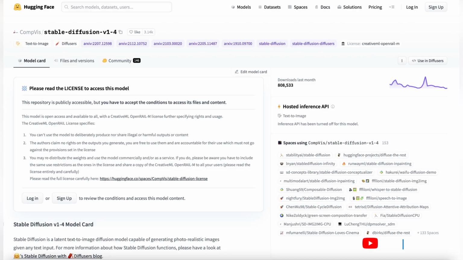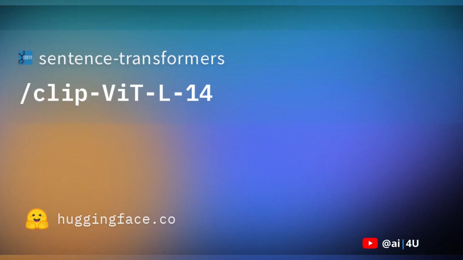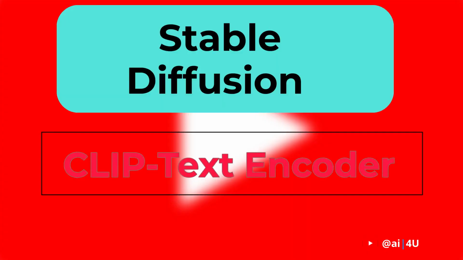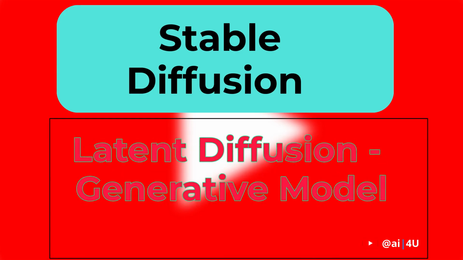The model is trained on 512 x 512 images from a subset of the LAION-5B database. This model uses a frozen CLIP ViT-L/14 text encoder to condition the model on text prompts. With its 860 million UNet and 123 million text encoder, the model is relatively lightweight and runs on a GPU with at least 10 GB VRAM. Stable Diffusion uses CLIP, the language image pre-training model from OpenAI, as its text encoder, and a latent diffusion model, which is an improved version of the diffusion model, as the generative model.